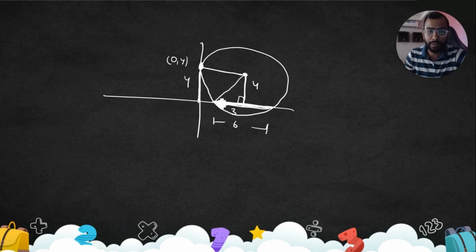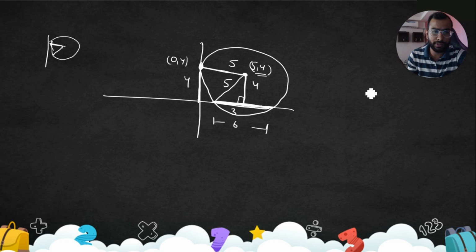With 3 and 4, from the initial properties we have seen, this has to be 5. If this is 5, this is also 5, because both are radius. So our center is (5,4) and radius is 5. That's how we're going to write the equation of the circle. We'll just draw that, don't worry.